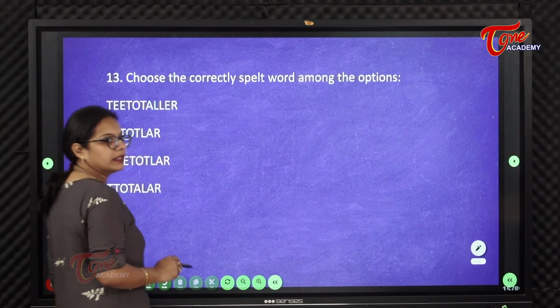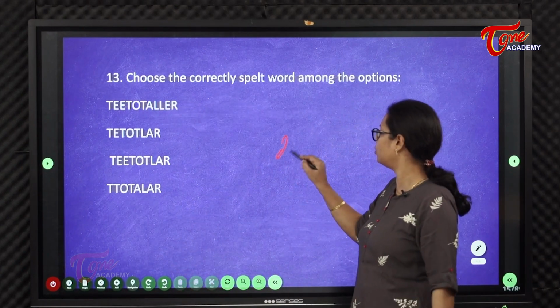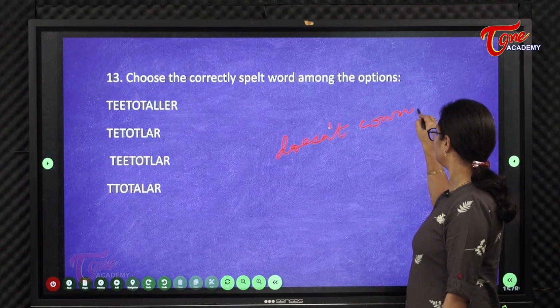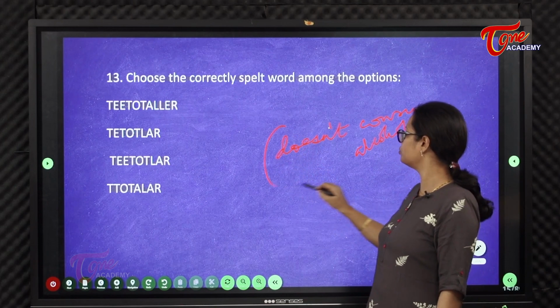Teetotaler. Actually, the meaning is somebody who doesn't touch alcohol. Somebody who doesn't consume alcohol. Okay. Teetotalers are people who don't consume alcohol.